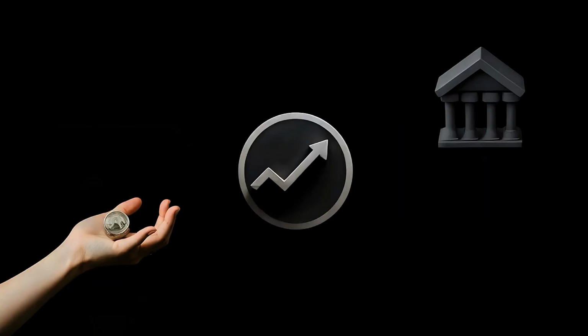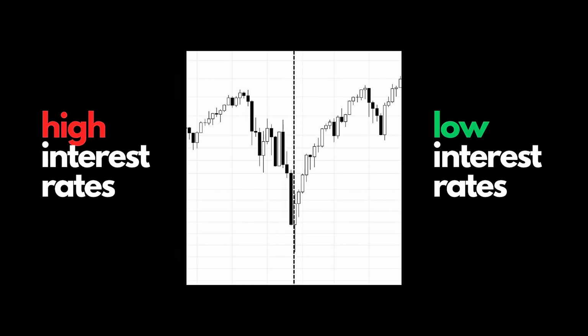Let's start simple. An interest rate is the cost of borrowing money. When central banks, like the Federal Reserve in the United States or the European Central Bank in Europe, set rates, they influence everything from mortgage payments to the value of currencies. High interest rates usually mean money is more expensive to borrow. That slows down the economy but strengthens the currency. Low rates make borrowing easier, which can stimulate growth but weaken the currency.